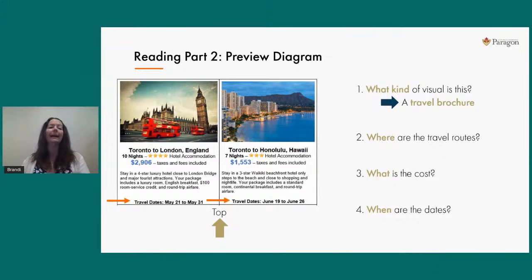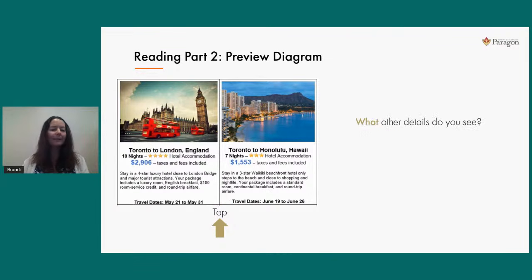So now you'll know exactly where to look, as I say, to be quicker at this. I think sometimes too, it's just nice to have a quick look at some other details before you look at your questions. So I noticed there's a star rating here, and the star rating of any hotel tells us how basic or how fancy that hotel is. So that's a nice detail to notice.